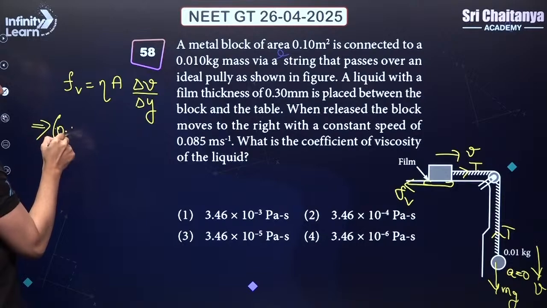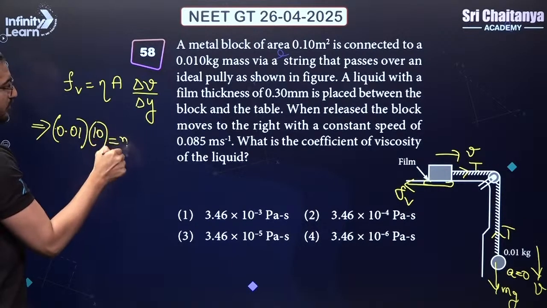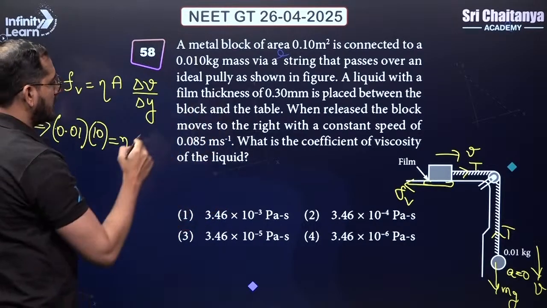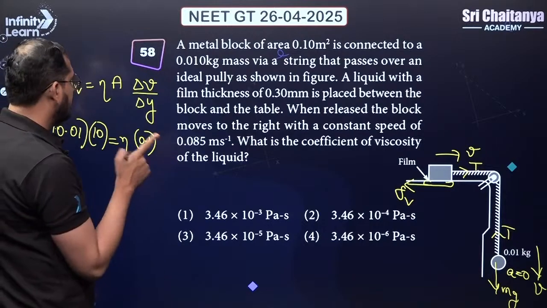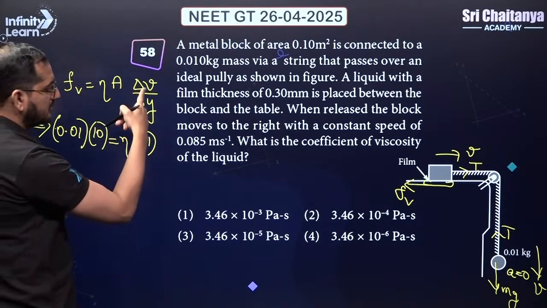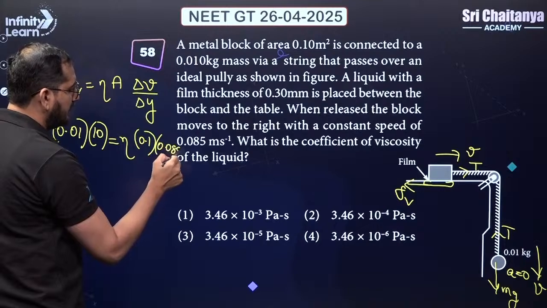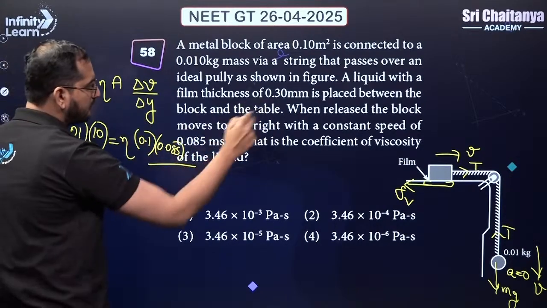Mass is 0.01. Let's take the value of g as 10. Coefficient of viscosity I want to calculate. The bottom area is 0.1 meter square. Not to worry, as of now everything is in SI units. The velocity here I have to put as 0.085, whole divided by the thickness. The thickness is given as 0.3 mm.